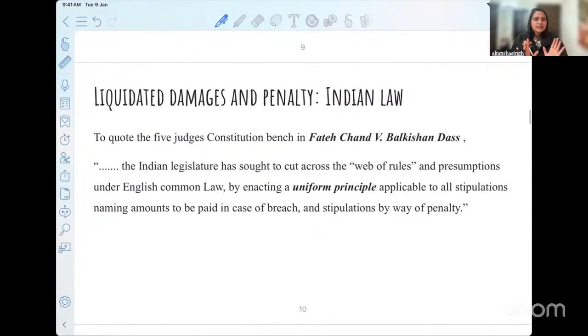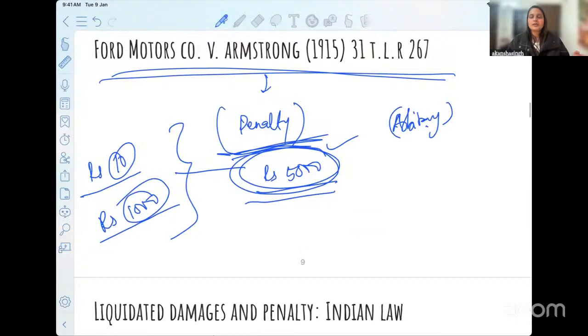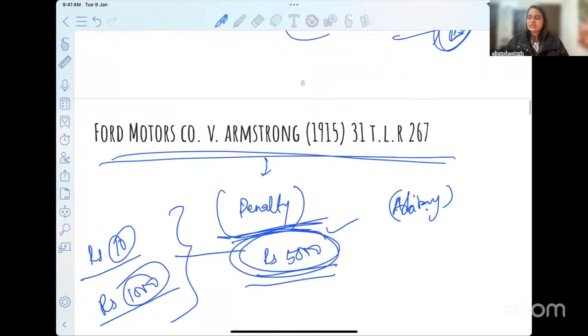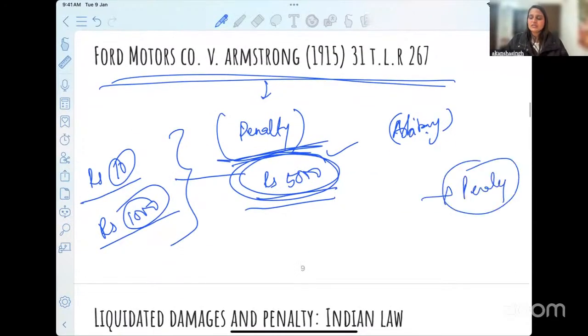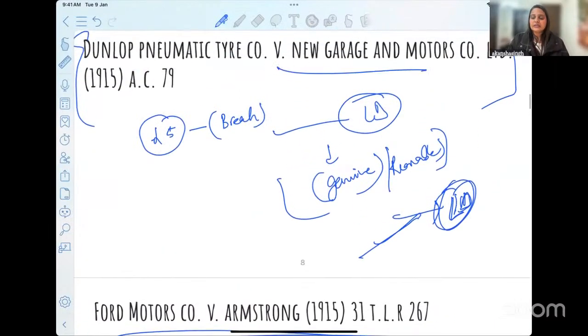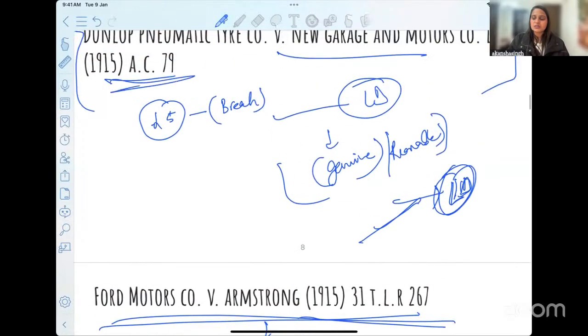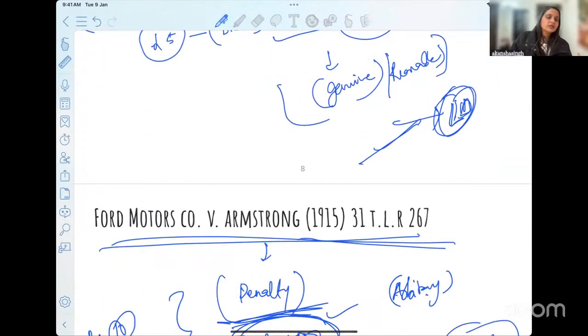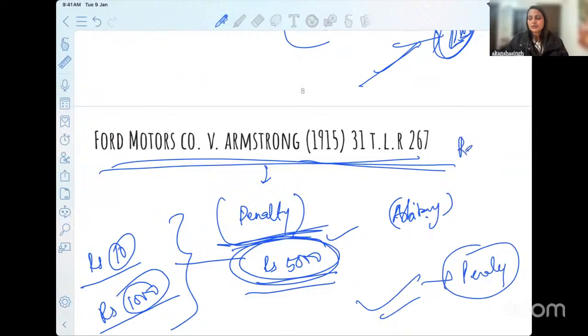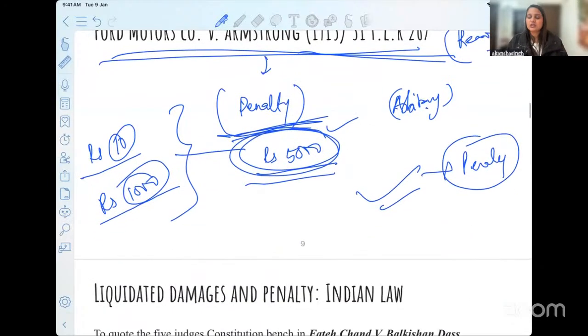So just to summarize so far, what we have discussed is the first part wherein we said that this is a case of liquidated damages. Why liquidated damages? This is a case of penalty. Why penalty? This is arbitrary. This is a very genuine amount of money. This matters a lot in the English jurisdiction. These are not Indian cases per se, right? Because if it is liquidated damages, you will get your £5 which you have mentioned, no matter how much breach has happened. But if it is a penalty, the court will get into the assessment of whether the amount is reasonable or not. That is why this distinction was important.